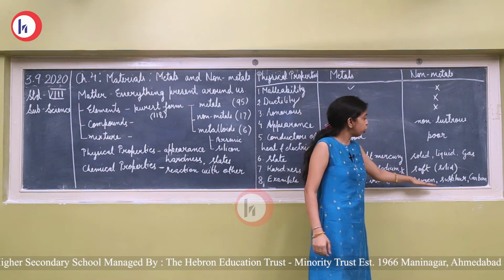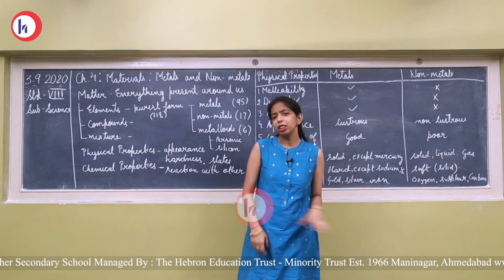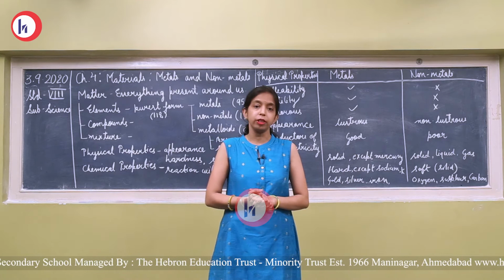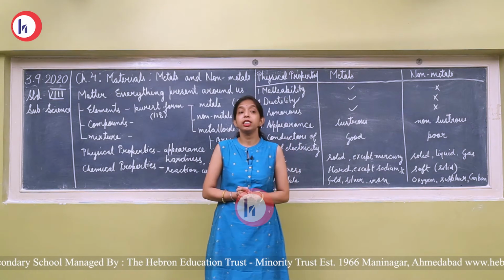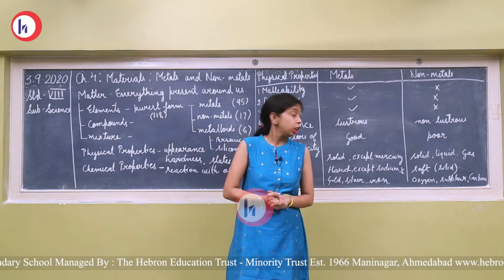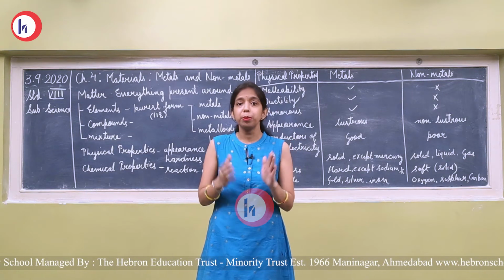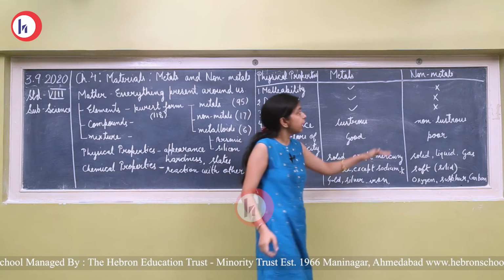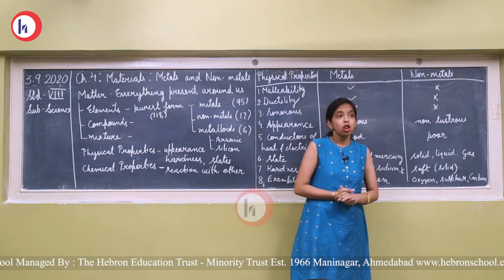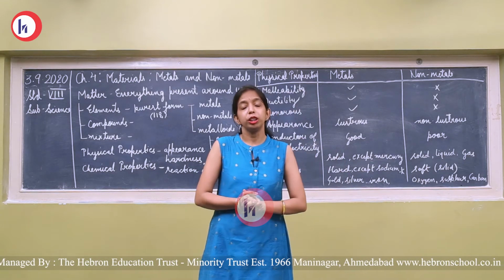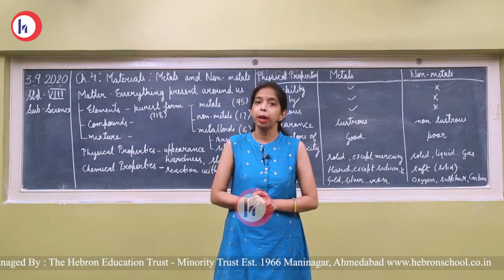Now the examples of non-metals. These do not look like metals. Suppose in this atmosphere there is a mixture of gases. In these gases there is oxygen, nitrogen, hydrogen. Such types of elements are considered as non-metals. Oxygen, sulfur, carbon, chlorine. So these are the non-metals.